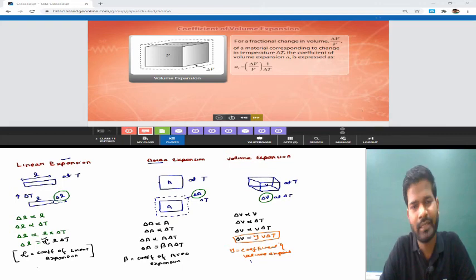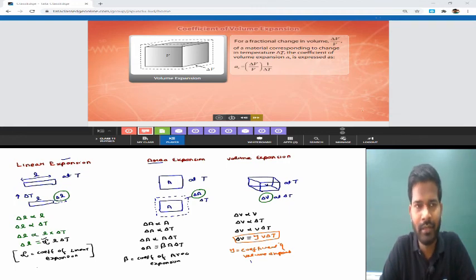See what these coefficients indicate. I already told you that all these coefficients simply tell how much change has occurred in the rod or the cube while changing the temperature of any body by a unit degree. So if we know how much change there is on rising the temperature by 1 degree, then we can calculate this change at any temperature, and it helps us decide the construction of many things.